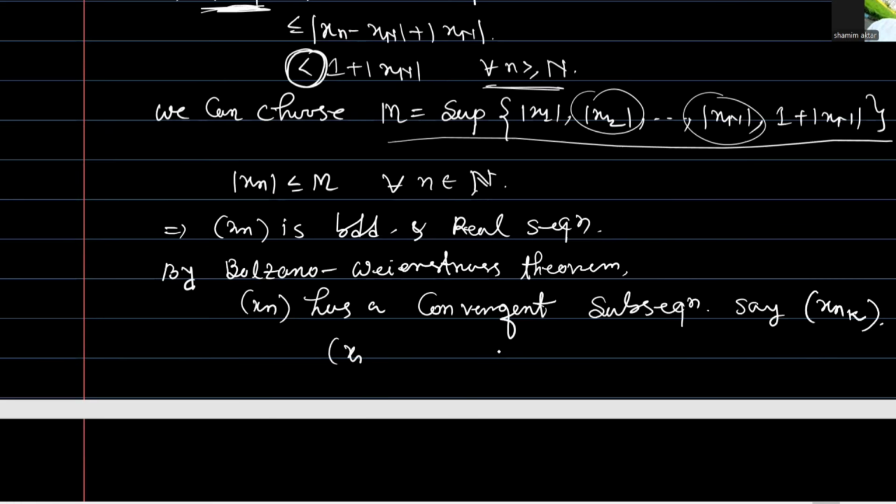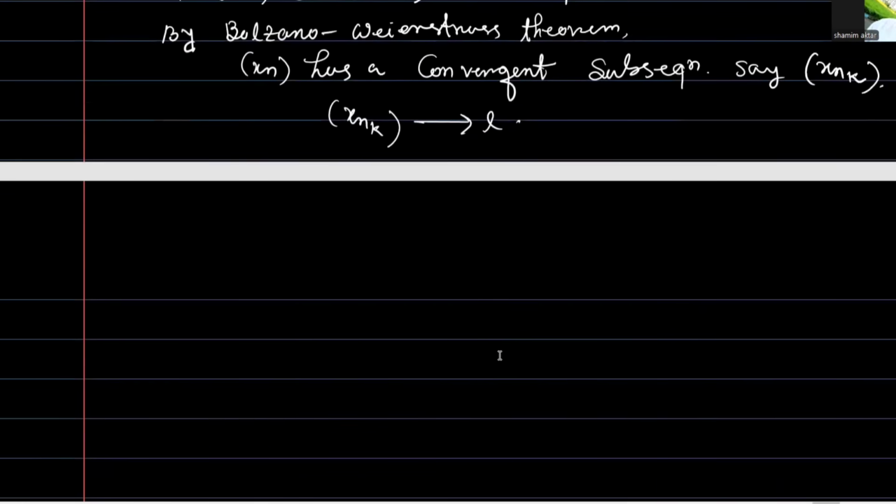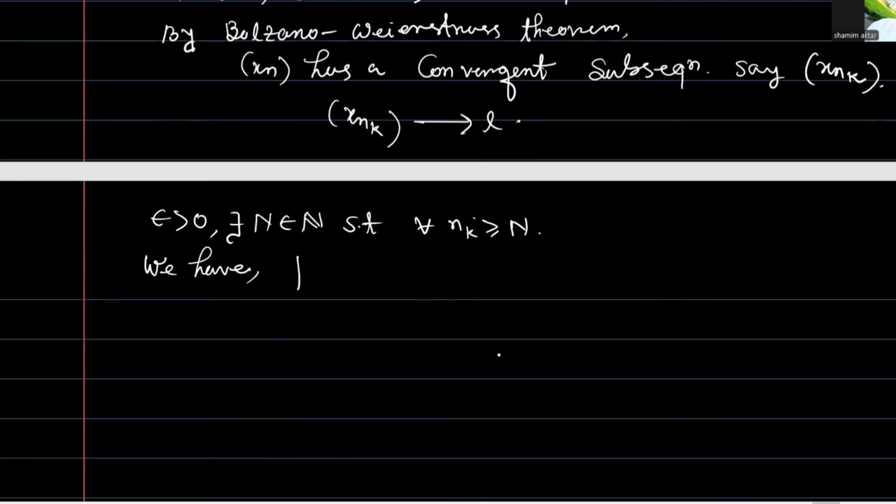Suppose xnk converges to l. By definition of convergence, for any epsilon greater than 0 there exists a natural number N1 such that for all nk greater than or equal to N1, we have mod of xnk minus l less than epsilon, that is epsilon by 2, for simplicity of the calculation.